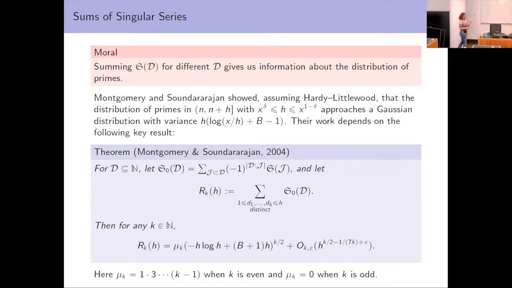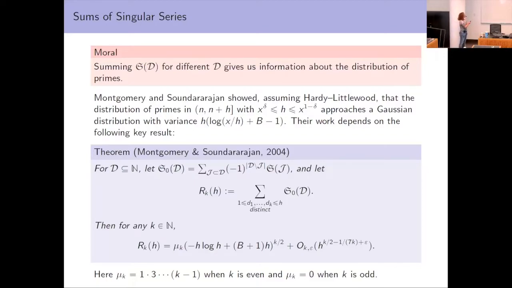This is effectively subtracting off the mean at the beginning of the problem. If instead of considering correlations of the von Mangoldt function, you consider correlations of lambda of n minus 1, so that it has mean 0, then you see these singular series arise naturally.